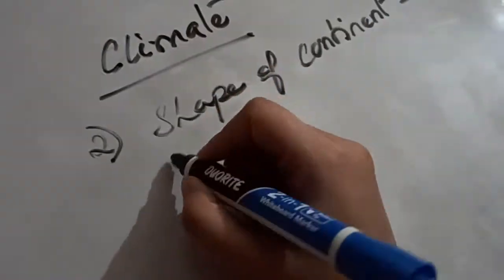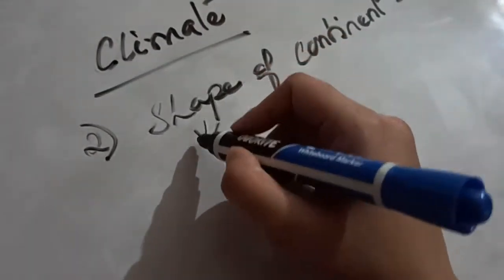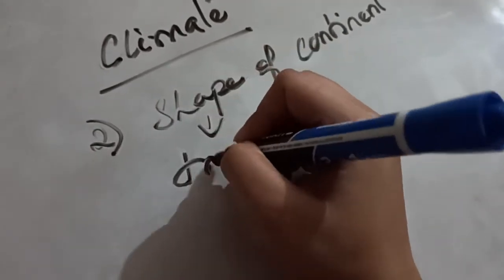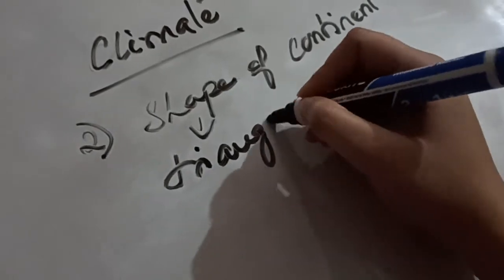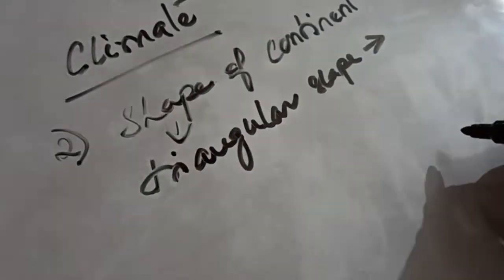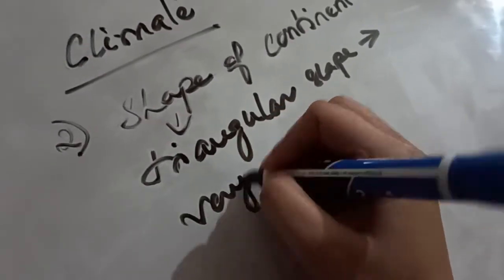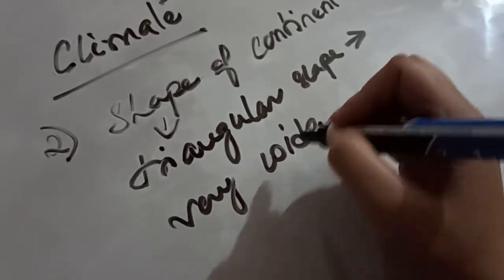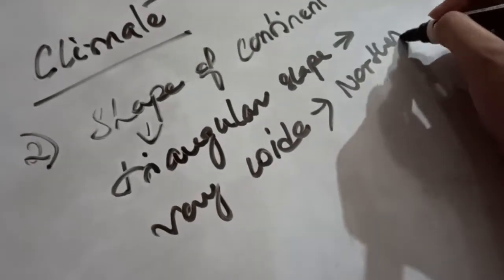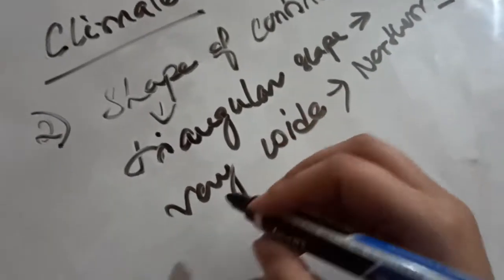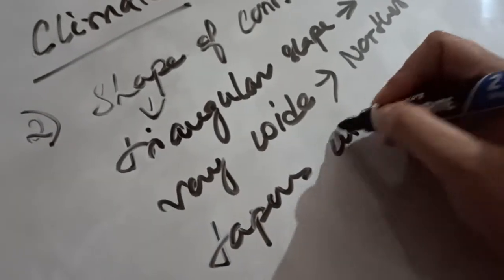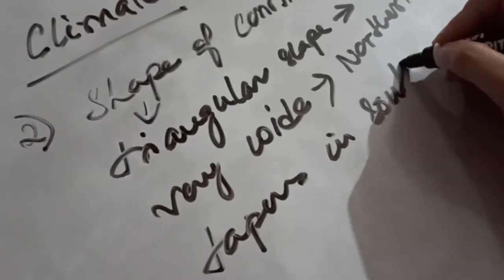Okay, so the shape of North America is somewhat triangular. It has a very wide portion in the northern part of North America, whereas it tapers down in the southern part.